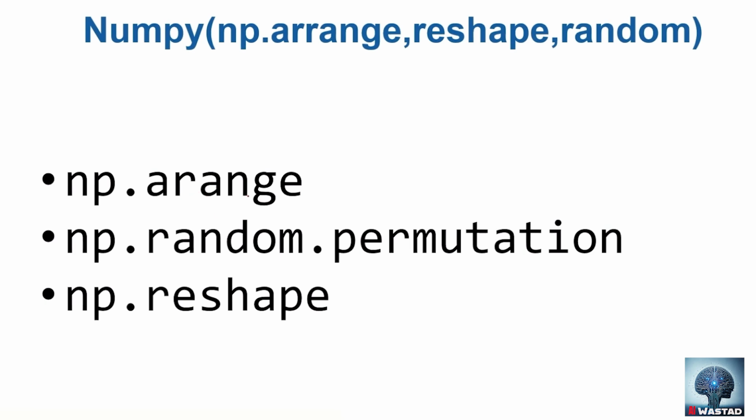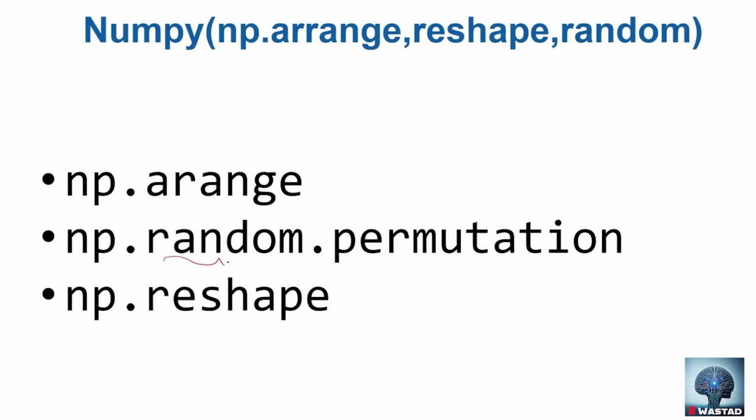In the last video, we saw the arange function. That's a very useful function to create a testing array and see the output of a particular operation or algorithm on different kinds of arrays. Further, we saw the permutation function in the np.random package, and we saw that if an array is passed to this permutation function, it shuffles all the elements of that array in a completely random way.